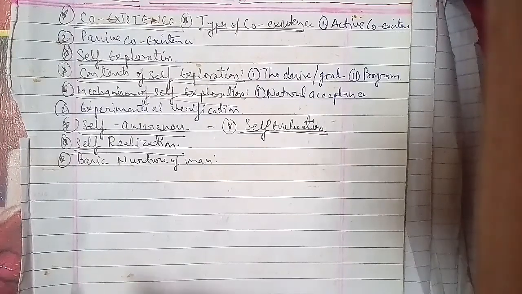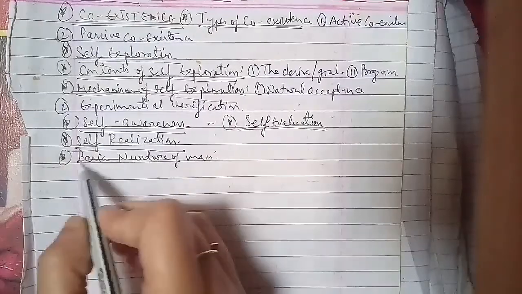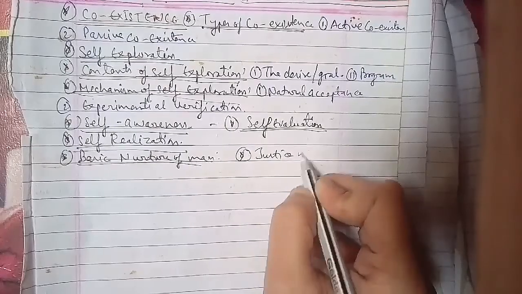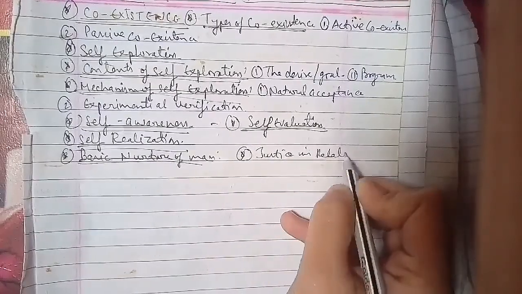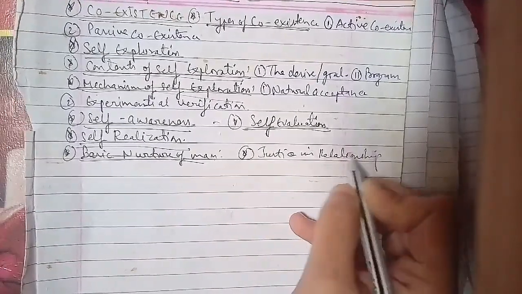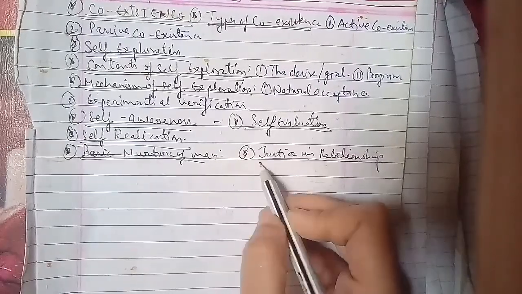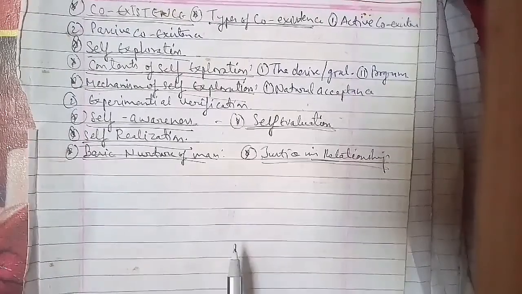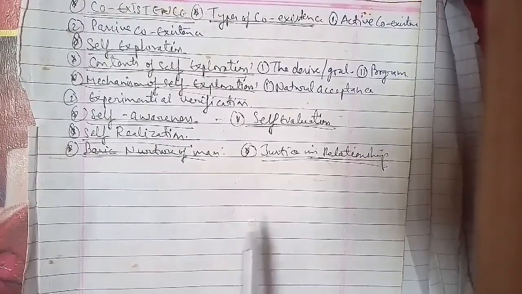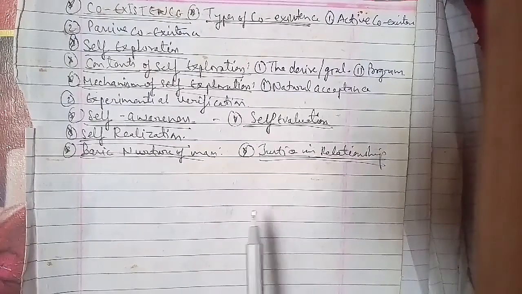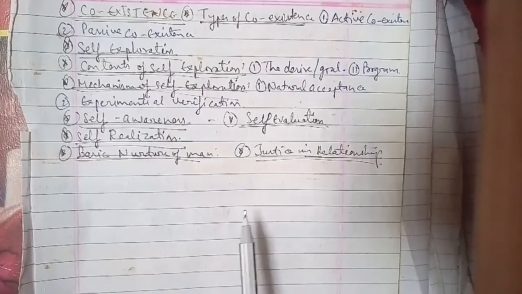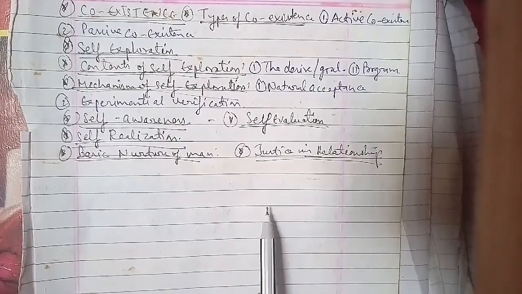We'll talk about another one: the elements of justice. Justice is composed of four elements. The first is recognition of values, or the definite nature of feelings.